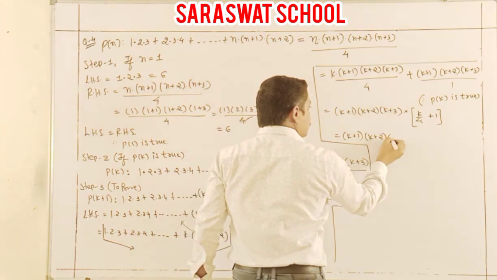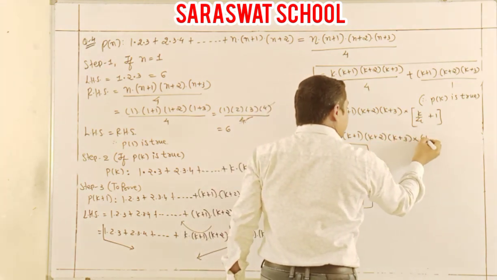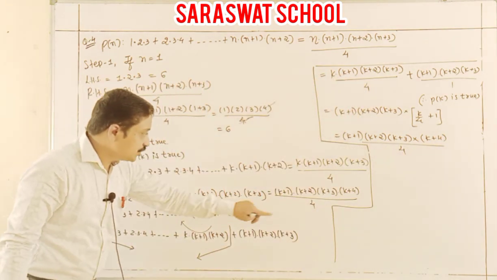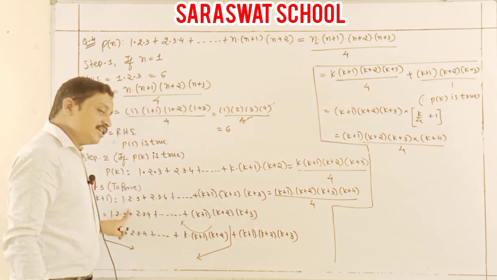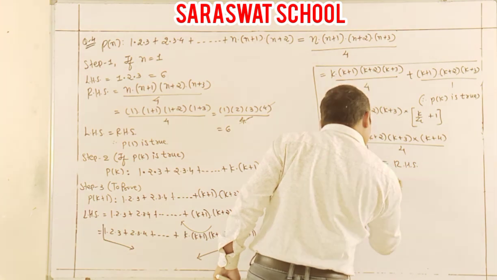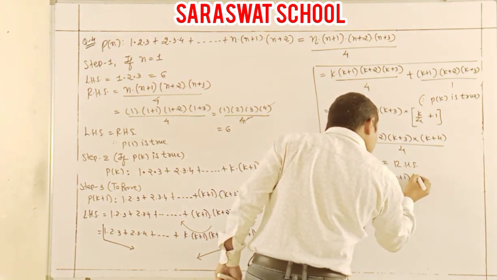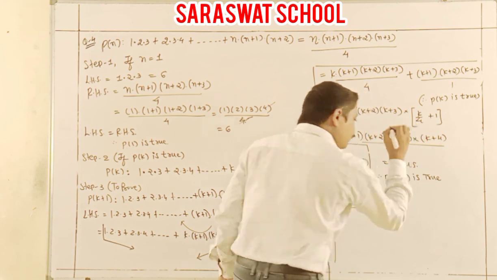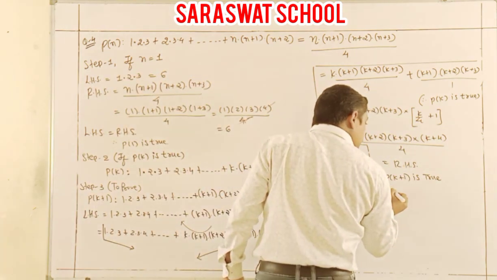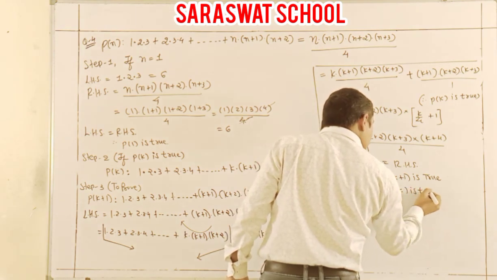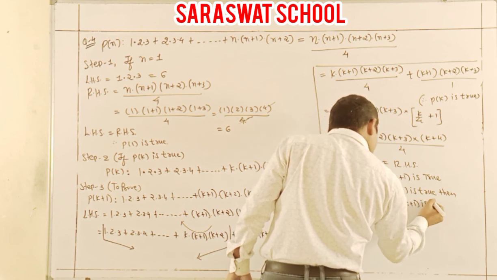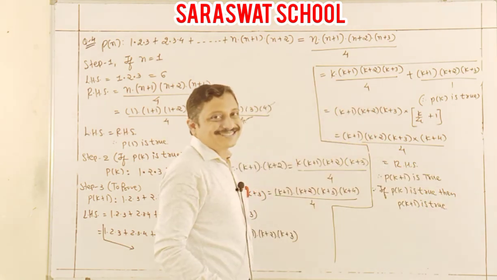k plus 1, k plus 2, k plus 3, and here k plus 4 by 4. And check, that's your RHS. From this step 3, yes, definitely, that's your RHS. So last I write down, therefore, Pk plus 1 is true. Last ending step, same write down, therefore, if Pk is true, then P of k plus 1 is true. And that's the last ending term.